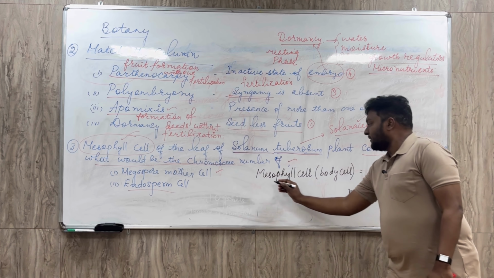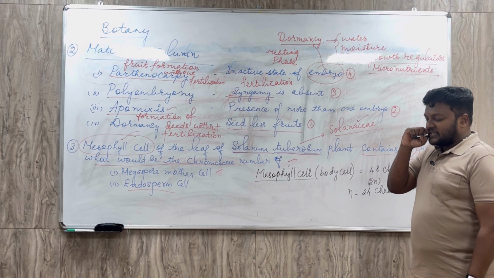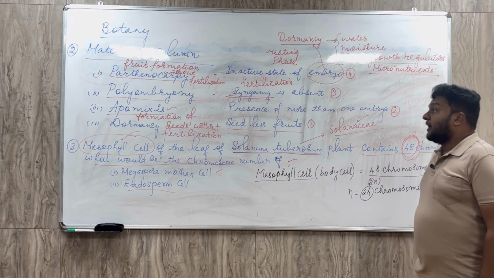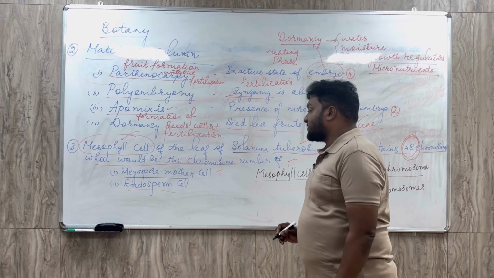Mesophyll tissue is a tissue or a cell which is present on the leaves. So it is considered as a body cell. We know the body cells comprise a diploid set of chromosomes. So the question that they have given is 48 chromosomes. Haploid of this 48 chromosomes is 24 chromosomes. So 24 chromosomes are haploid and diploid is 48. This is the question. Now they are asking what is the chromosome number of a megaspore mother cell?